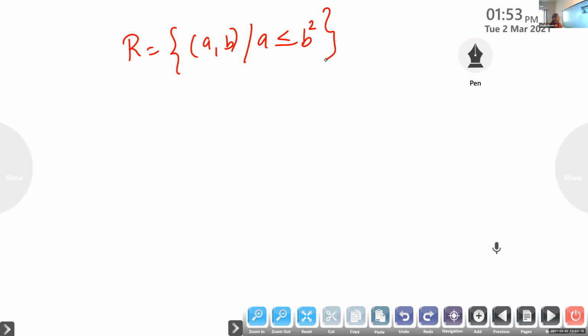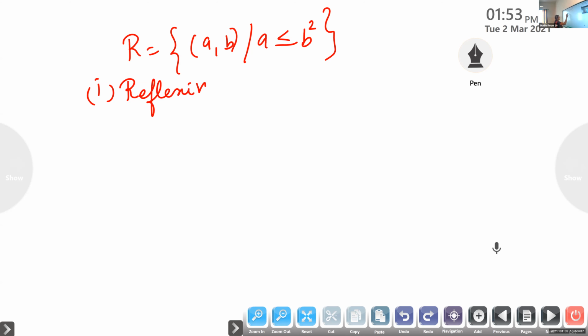Look at the relation. What is the relation given here? A comma B is in the relation means the first element is less than or equal to the square of the second element. We have to prove it is neither reflexive nor symmetric nor transitive. So we start with the first one to check whether it is reflexive or not.